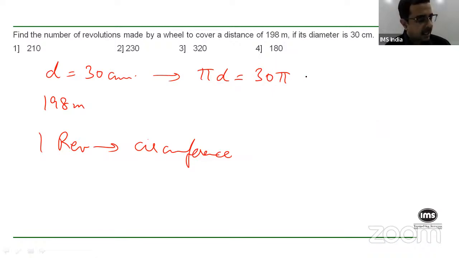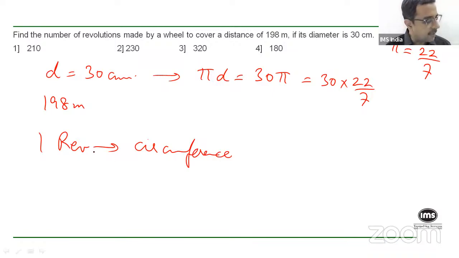Is that clear? And if you take pi as 22 by 7, pi is an approximate value, of course, but you can still take that for calculation purposes. So this will become 30 into 22 by 7. This is the circumference. So in one revolution, the distance that is covered is 30 into 22 by 7, but this is in centimeters. Remember, it's in centimeters, because the diameter is given in centimeters. So it is these many centimeters as the circumference, correct?